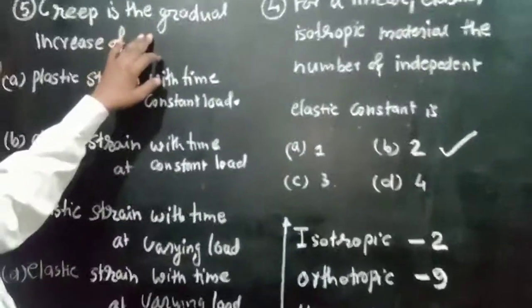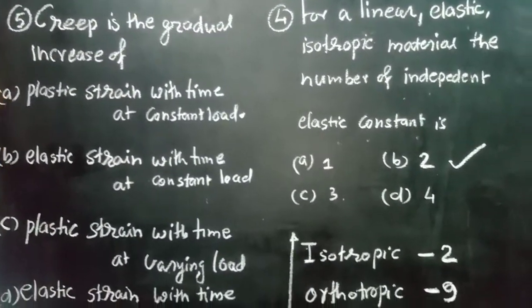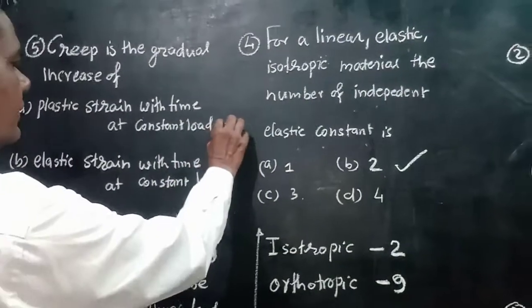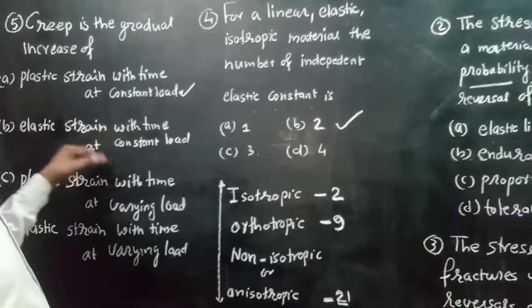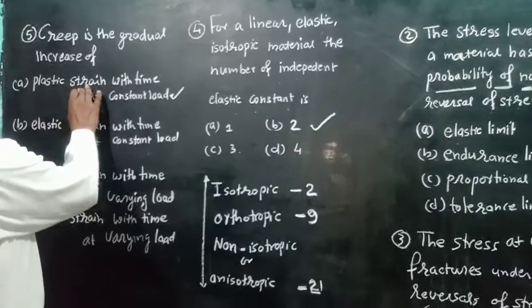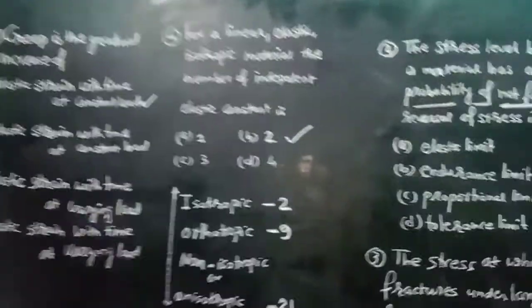Another question: creep is a gradual increase of plastic strain with time at constant stress. Creep is the increase of plastic strain with time at constant stress, not otherwise.